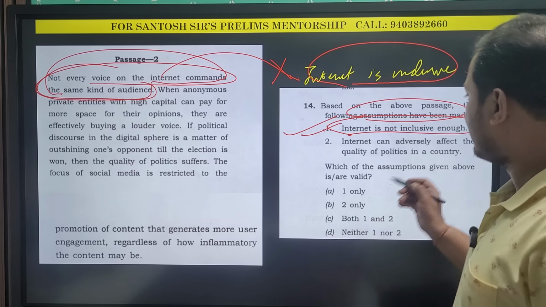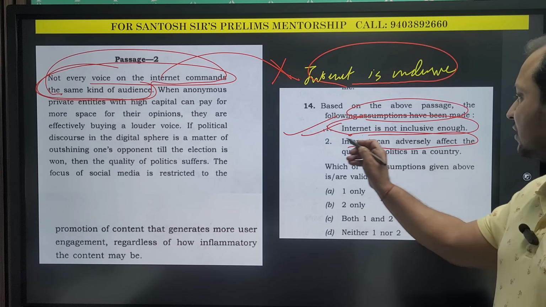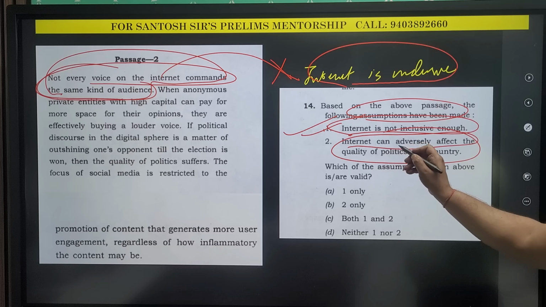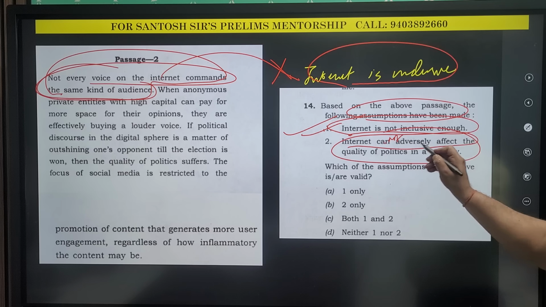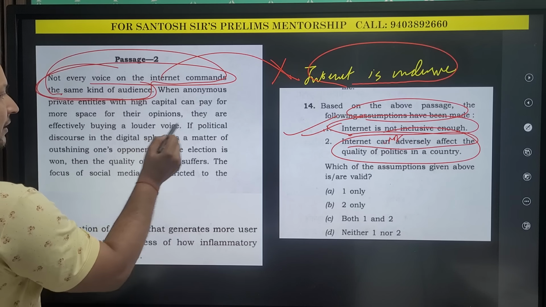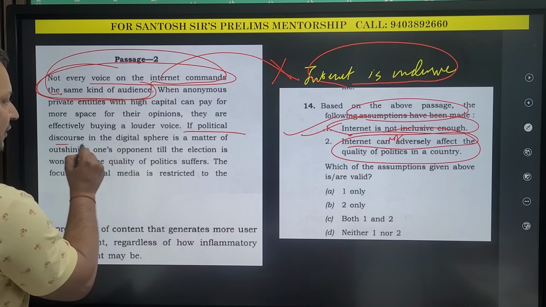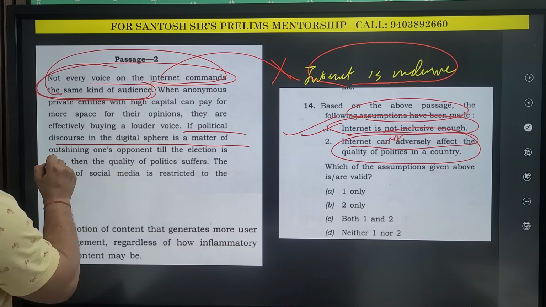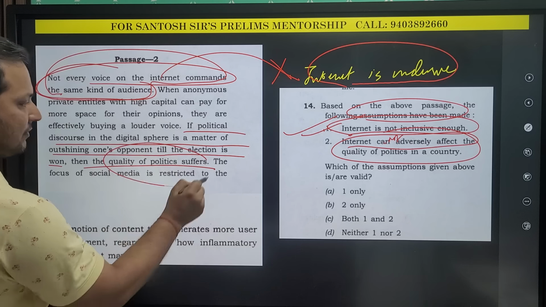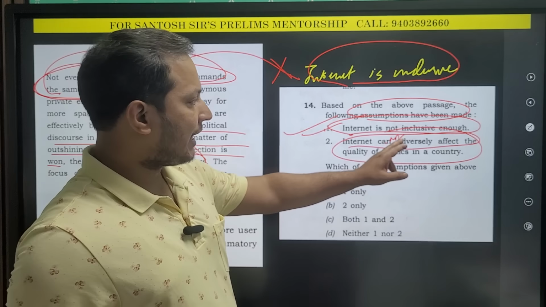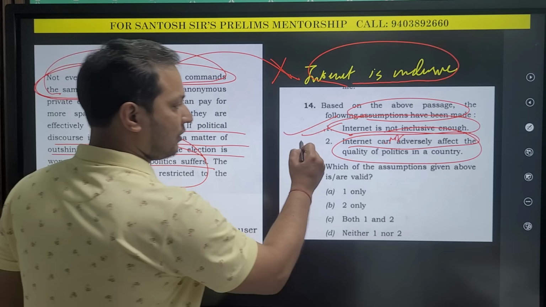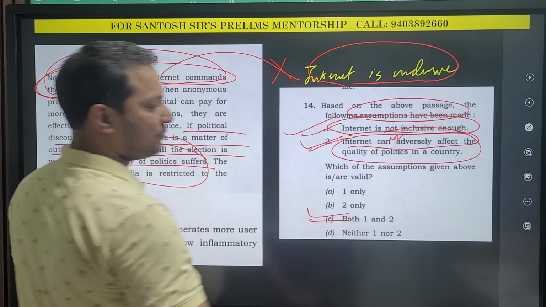Okay, very easy. Now, second statement. Internet can adversely affect the quality of politics in the country. So internet cannot, opposite is what? Cannot adversely affect. You can see here, they are mentioned. If the political discourse in the digital sphere is a matter of outshining one's opponent till the election is won, then the quality of politics suffers. This means internet can adversely affect. This is directly mentioned here. So this is also a correct assumption.